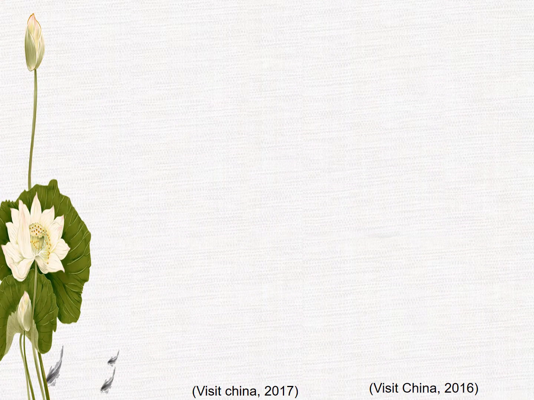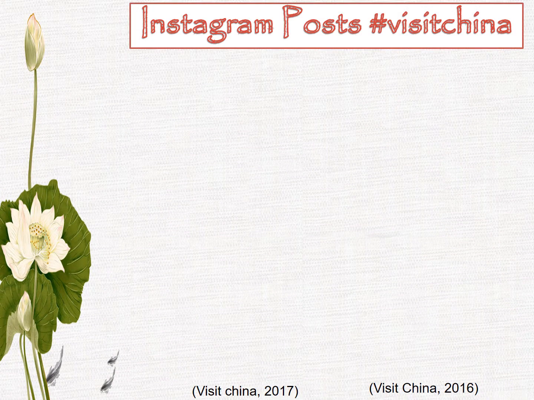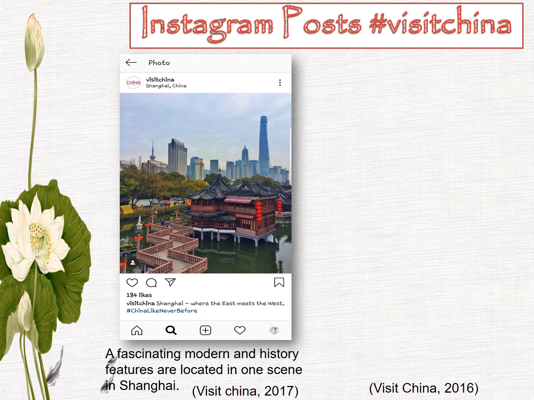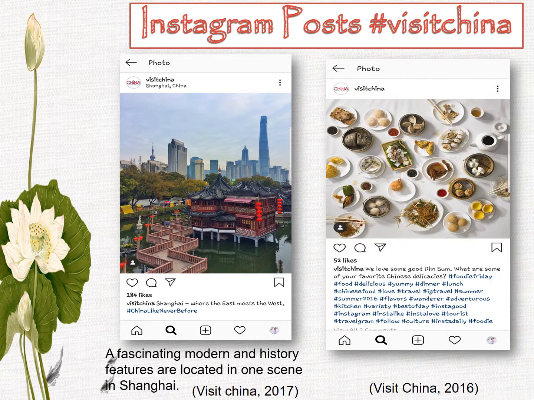Applied together. While browsing Instagram following the hashtag Visit China, the first photo I found is a reflection of a scene of history and modern scenery in Shanghai. And when talking about China, we definitely know about dumplings, which is the local food cuisine that really shaped China.